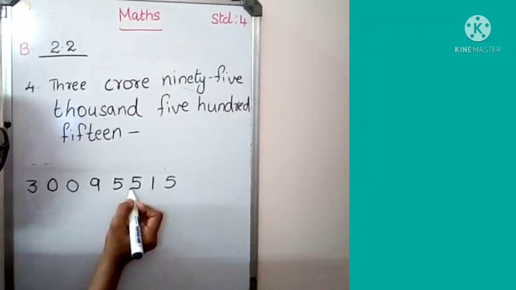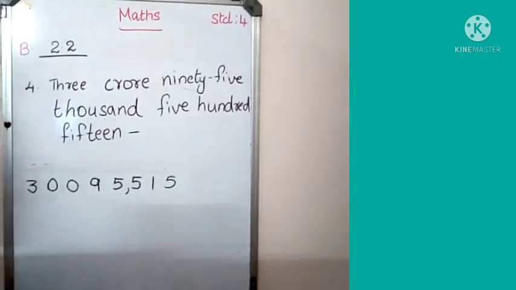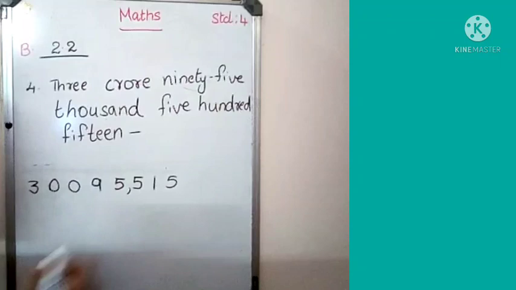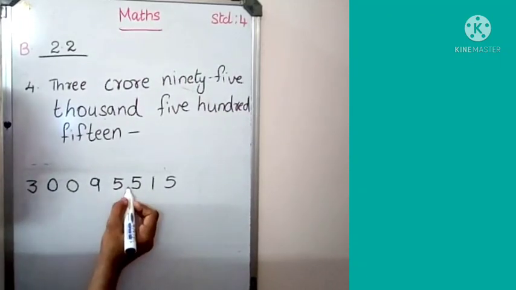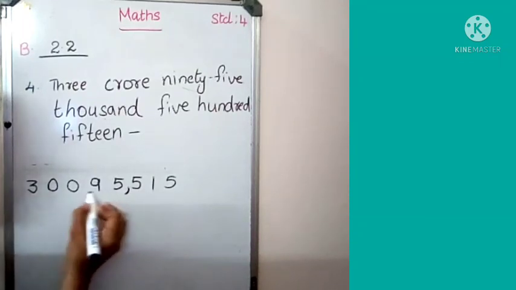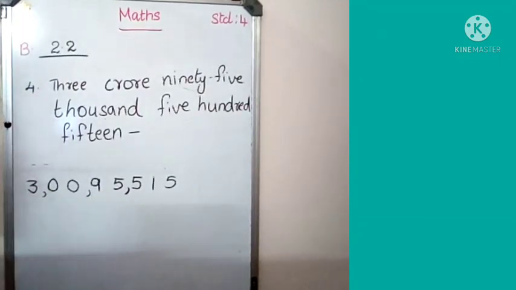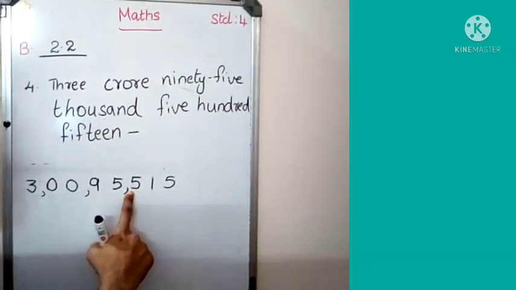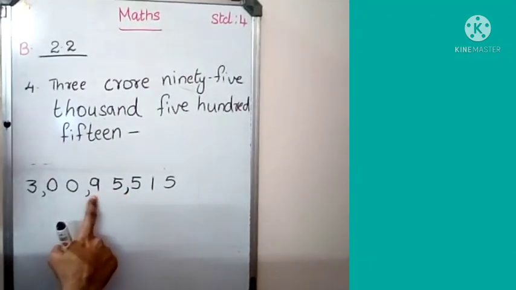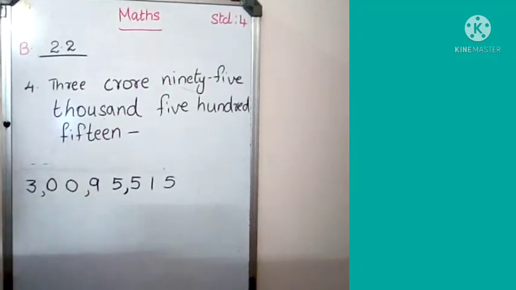After 3 digits you have to put a comma here. 1, 2, 3. Count the digits. From the last 3 digits you put a comma. Then 1, 2, a comma. This is after hundreds, a comma. 1000, 10,000, comma. Lakh, 10 lakh, comma. Okay. Now you got the answer easily. Then we can go to the next question. Like this you can write any number when a number name is given.